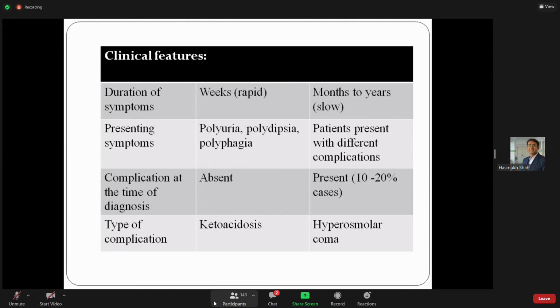Complication at the type of presentation: it is not seen in type 1, but in type 2 it is present, because many a time the patient presents with chest pain, most commonly at the age of 35 to 50 years. An overweight male comes with chest pain, and during routine hospital testing he comes to know that he is diabetic. The type of complication here: ketoacidosis in type 1 and hyperosmolar coma in type 2.